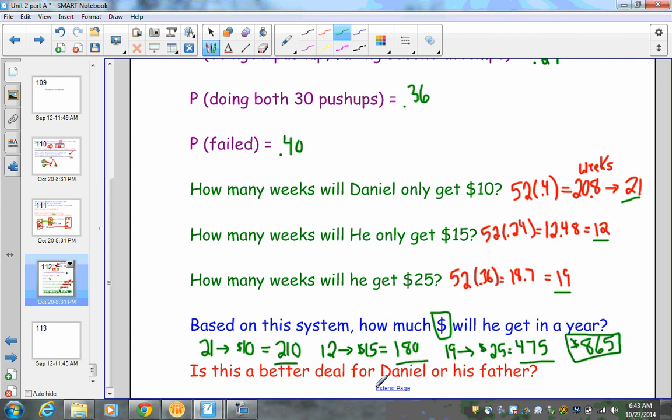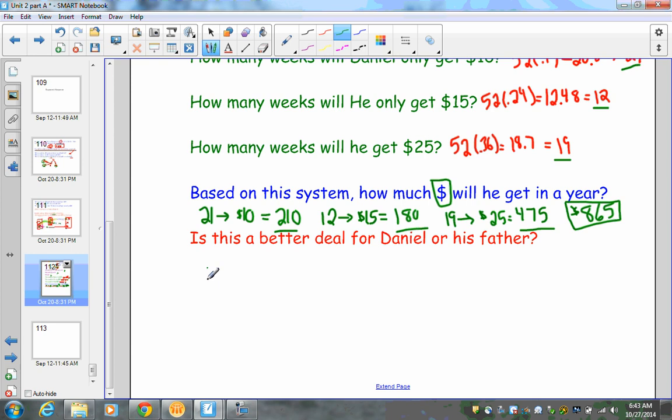So, is this a better deal for Daniel or his father? I would say his dad. The reason I would say his dad is because he's saving money. Originally, under the basic $20 a week, he's getting $10.40, but under this system of push-ups, he's getting $865, or dad has to pay $865. So it's a better deal for dad because he's not having to fork out as much money.